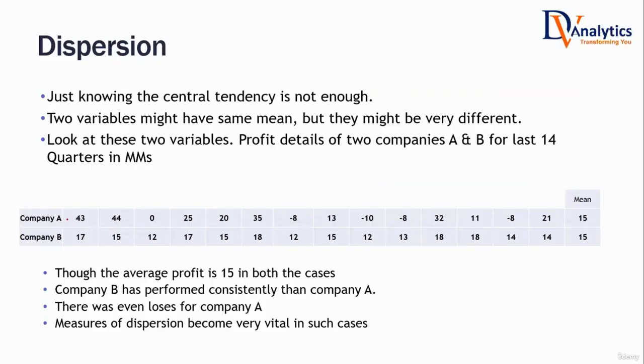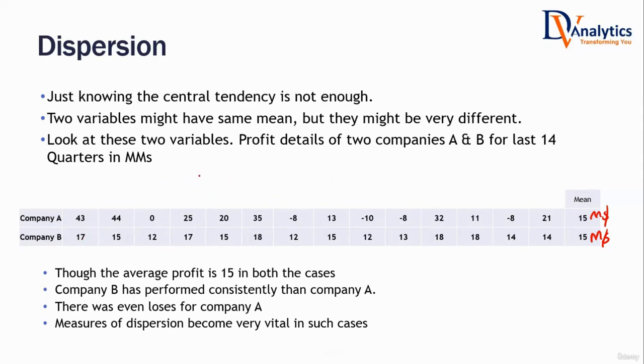If I look at the real data, company A, yes, $15 million. Company B, $15 million is the average profit. If I ask you the question again by showing you this data, I want to invest in a company that is very much less risky, for long-term purposes. Can you suggest one out of these two? Company B. That would be company B. What's the reason for it?